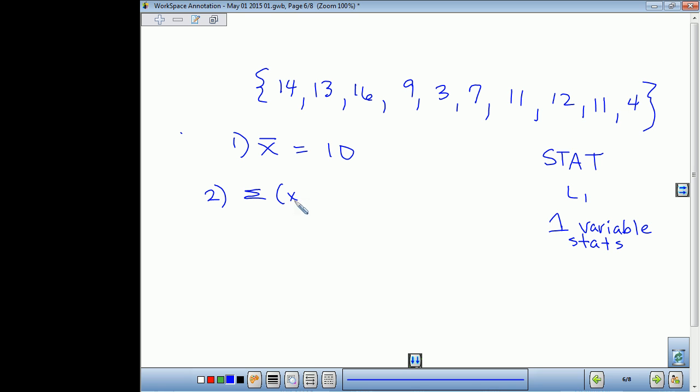So now we're going to find the sum of each piece of data minus the mean, squared. All right, so what is 14 minus 10? 4 squared is 16.